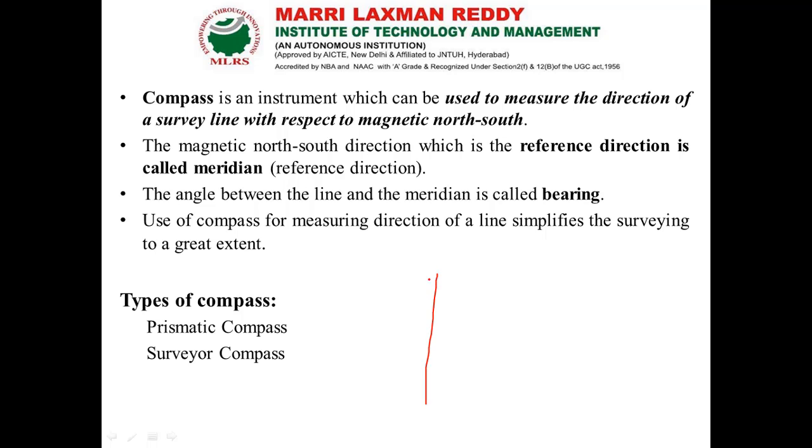Here this is the north-south line, and this north can be taken as the meridian. The line we have here is AB. With respect to north, the angle this line makes is nothing but the bearing.